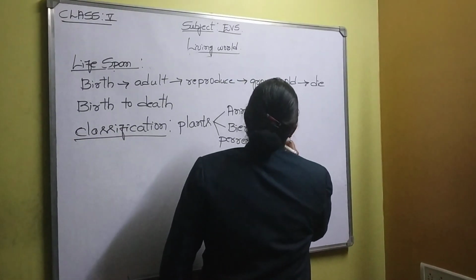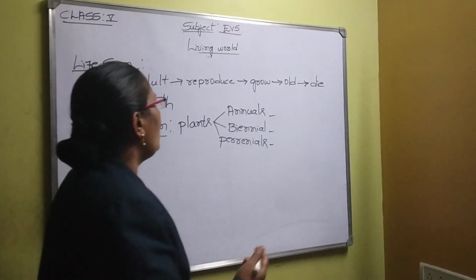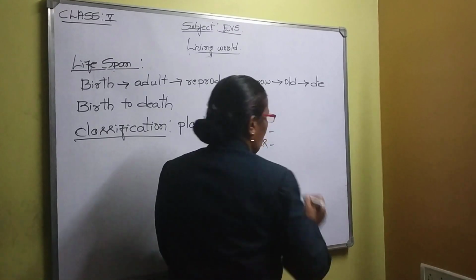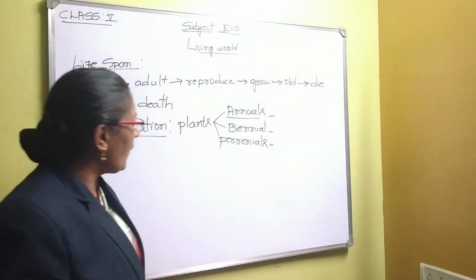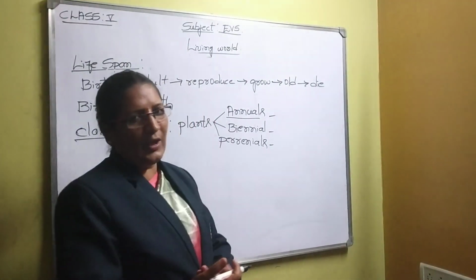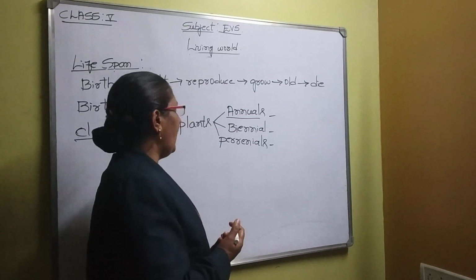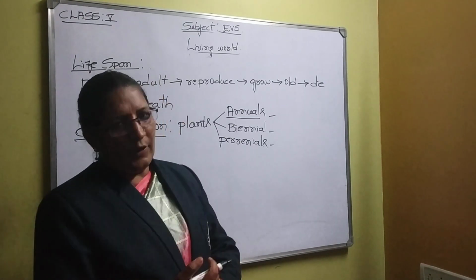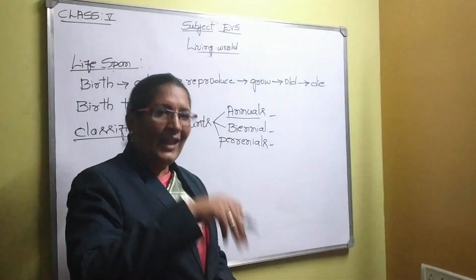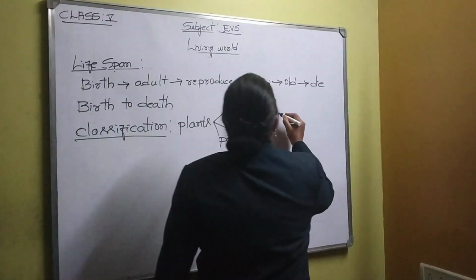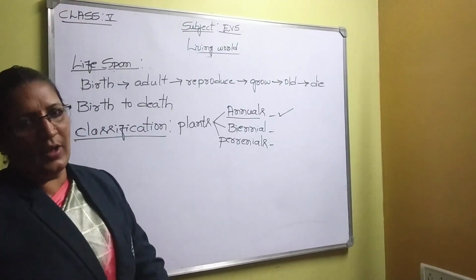The difference between annual, biennial and perennial is, annual means, you have heard about annual exam. That is 1 year. For 1 year we are going to conduct the exam, no? That is called annual exam or final exam. Here the plants will take birth, grow, produce flowers and fruits, and end their life within 1 year itself. Those plants are called annuals. I hope you have understood what annuals are.